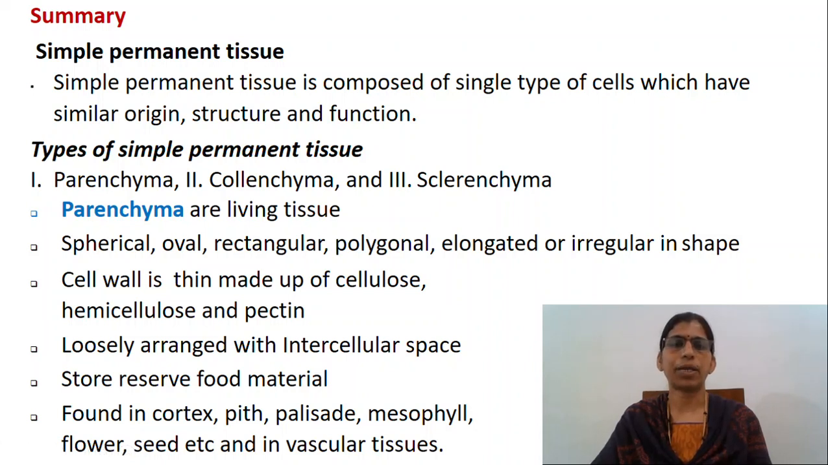The characteristics of parenchyma tissue are they are living tissue. Each cell is spherical, oval, rectangular, polygonal, elongated or irregular in shape. Cell wall is thin, made up of cellulose, hemicellulose and pectin. Young parenchymatous cells are loosely arranged. Intercellular spaces are present. Cell stores reserve food materials. Parenchyma is found in all parts of the plant such as cortex, pith, palisade, mesophyll, flower, seed, etc. It is also found in vascular tissues.